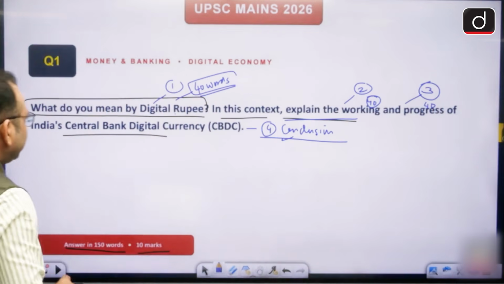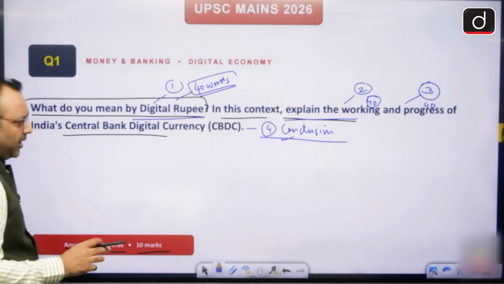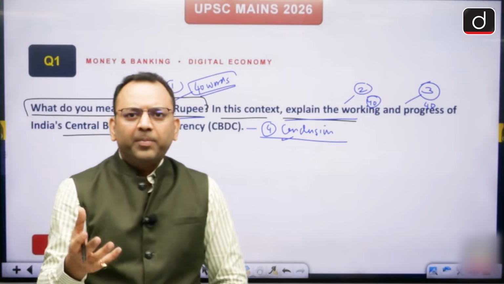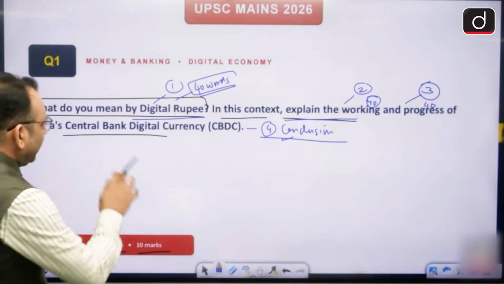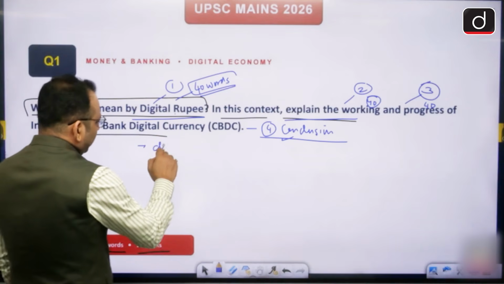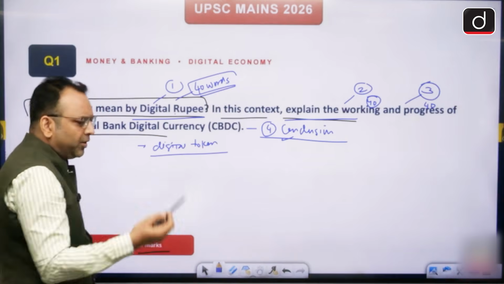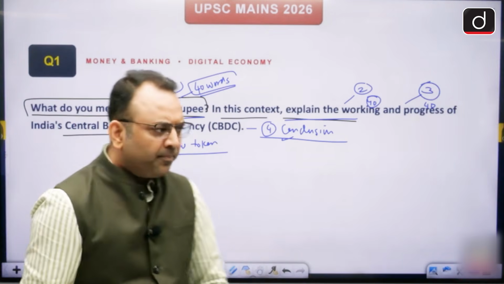Now let's write what is the digital rupee. This is a kind of a digital token of our sovereign paper currency that RBI issues. So in this part, write all the information that this is a digital token that is similar to the legal tender, the paper currency that we have.